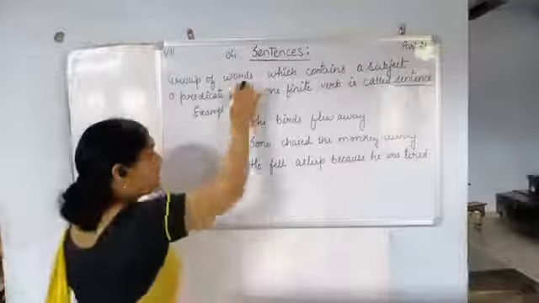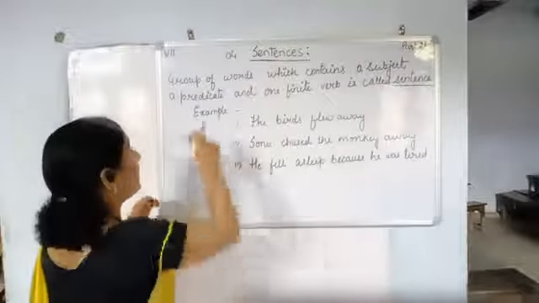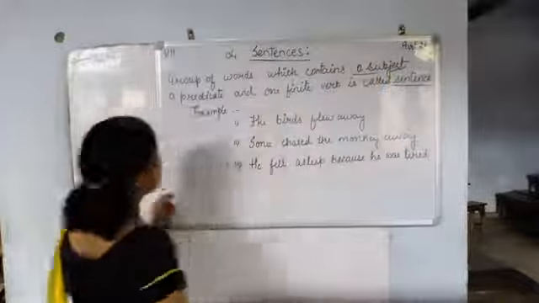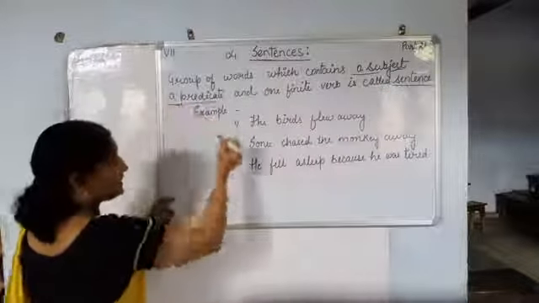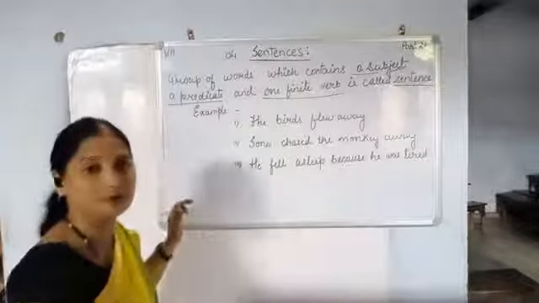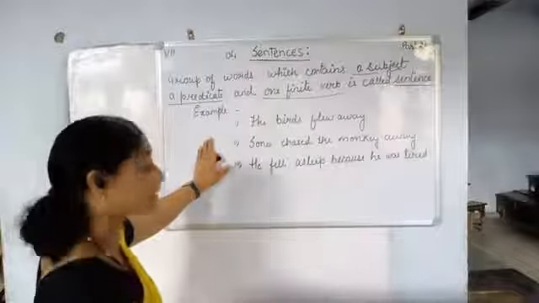Now, in case of sentences, a group of words which contains a subject, predicate and at least one finite verb is called a sentence.